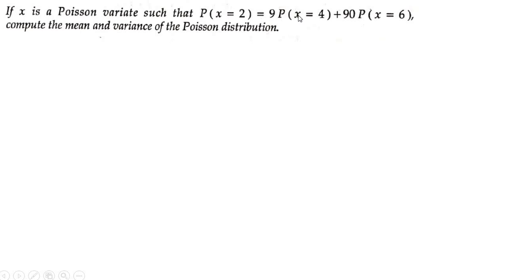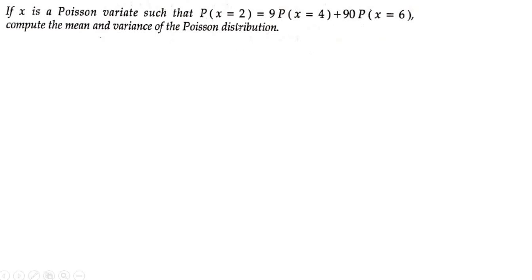Okay, there is one more question I have added on here. If x is the Poisson variate such that p of x is equal to 2 equal to 9 into p of x is equal to 4 plus 90 into p of x is equal to 6, compute the mean and variance of the Poisson distribution. This is similar to the previous problem.